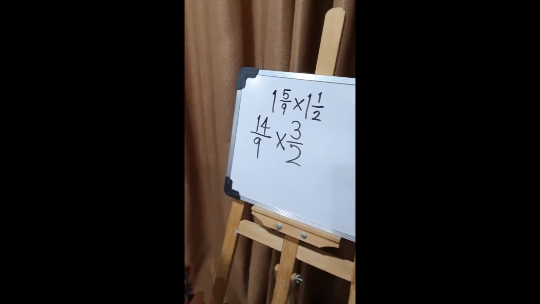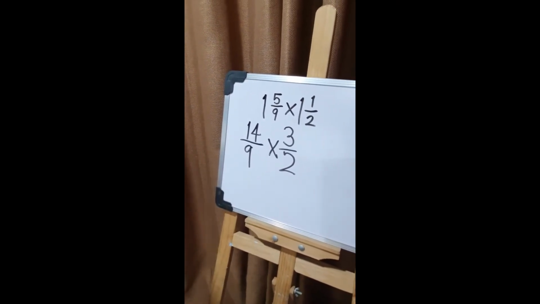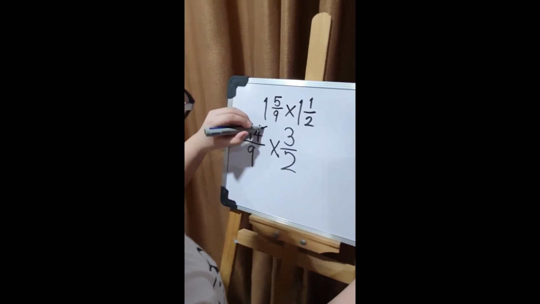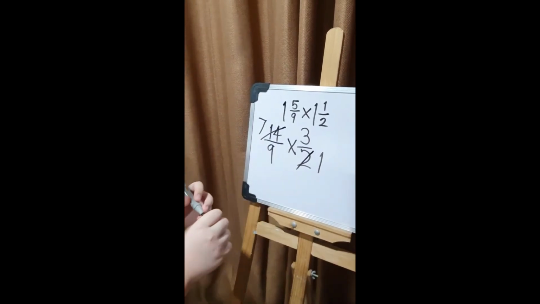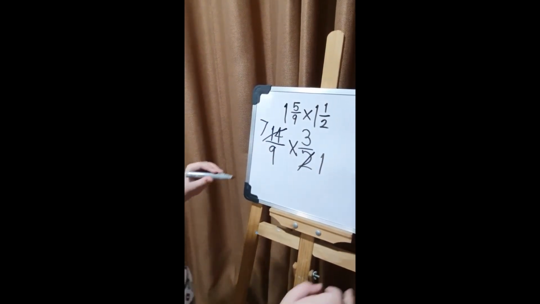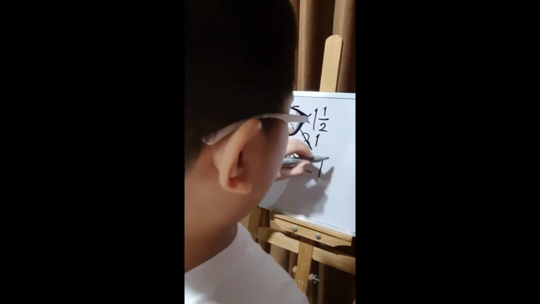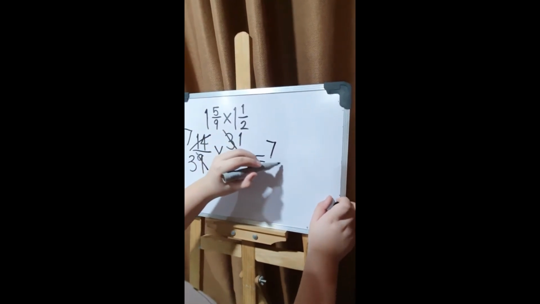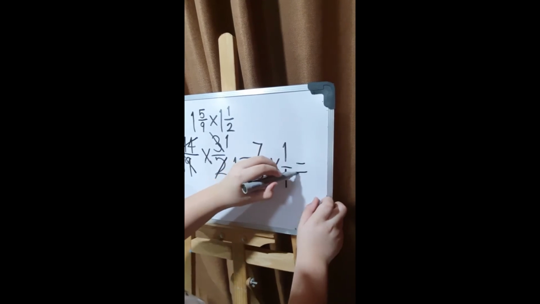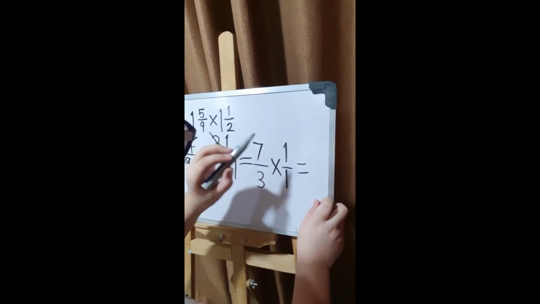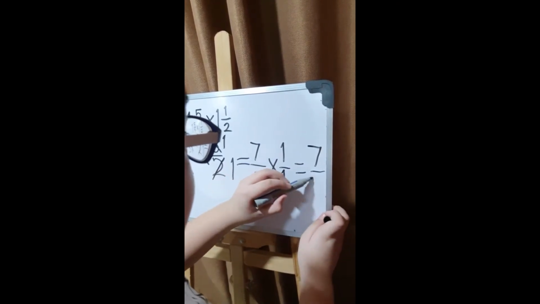At this point, we can use cross-canceling. 14 and 2 are divisible by 2. So 14 divided by 2 is 7, and 2 divided by 2 is 1. 3 and 9 are also divisible by 3. So 9 divided by 3 is 3, and 3 divided by 3 is 1. So that will be 7/3 times 1/1. That will be equal to 7 times 1 is 7, and 3 times 1 is 3.